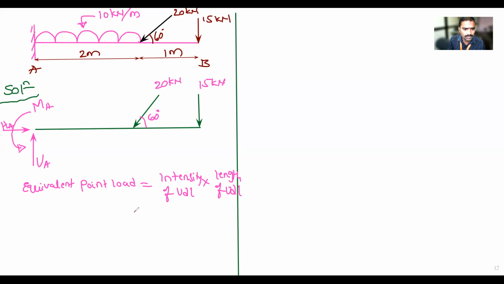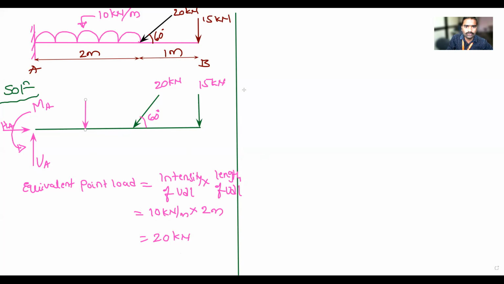Okay, so what is the intensity of UDL? 10 kilonewton per meter into, what is the length of the UDL? 2 meter. Okay, that is equal to 20 kilonewton. Okay, where is this 20 kilonewton acting? It is acting at the center of the length of the UDL.